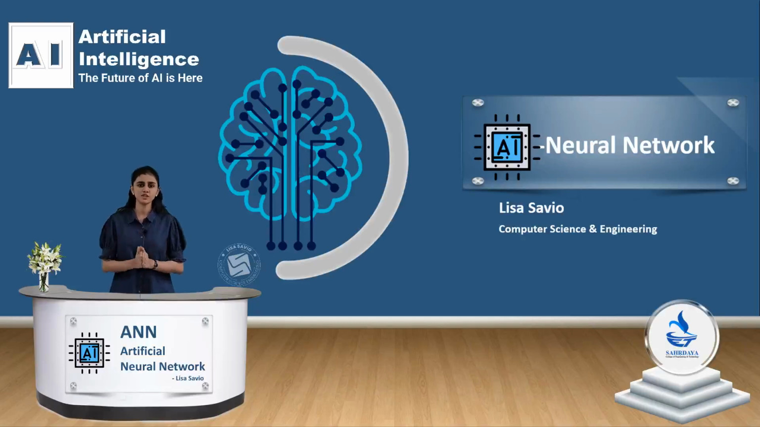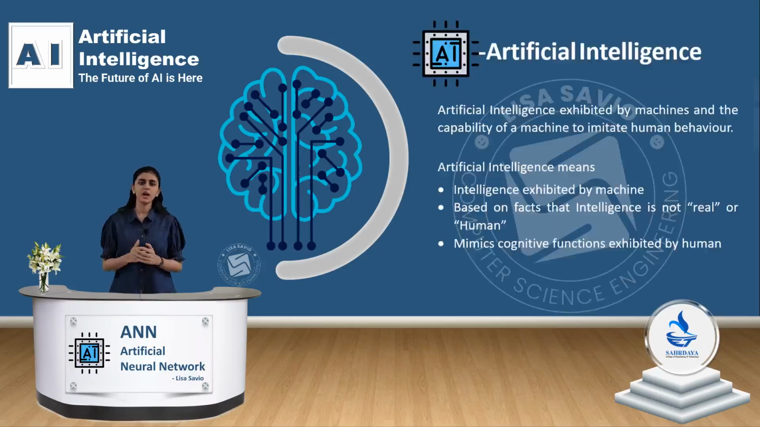Today we are going to talk about artificial neural networks or ANN. But before we get into that, we'll have to talk about artificial intelligence or AI. Artificial intelligence is the intelligence exhibited by machines which mimics human intelligence. The difference between real intelligence and artificial intelligence is that artificial intelligence is based on data and algorithms. Artificial intelligence mimics cognitive behaviors such as learning, thinking, problem solving and decision making, which are usually attributed to humans.